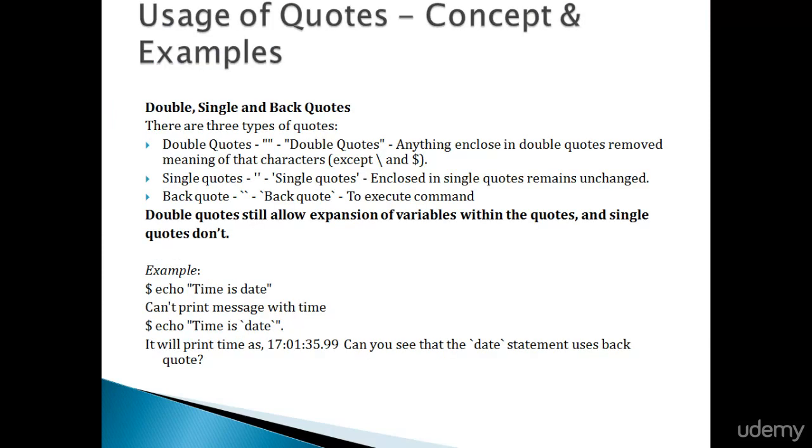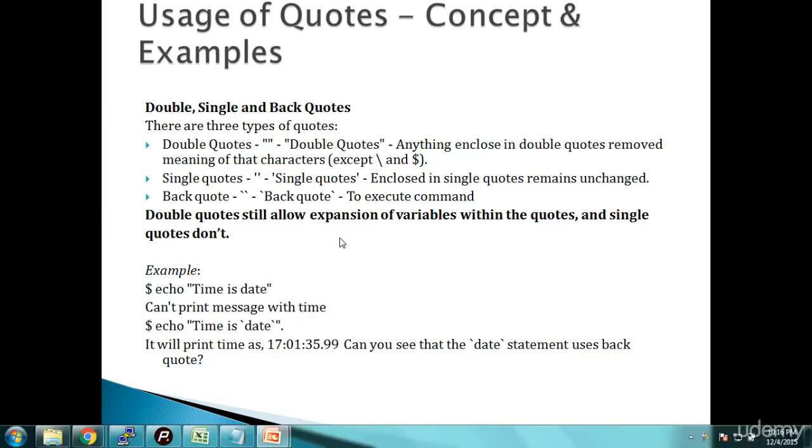Next is usage of quotes, concept and examples. We have 3 types of quotes here in Unix. The first is double quotes. Anything enclosed in double quotes loses the special meaning of its characters, except backslash and $. Single quotes: anything enclosed in single quotes remains unchanged.